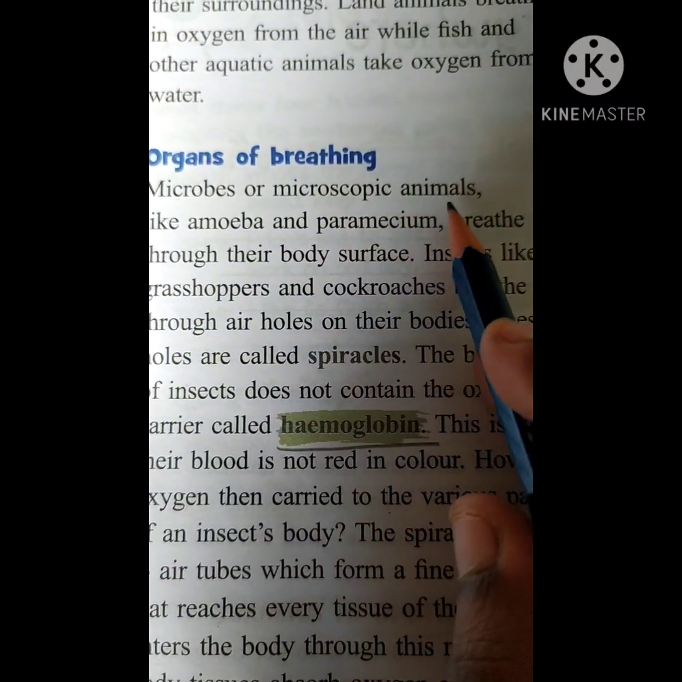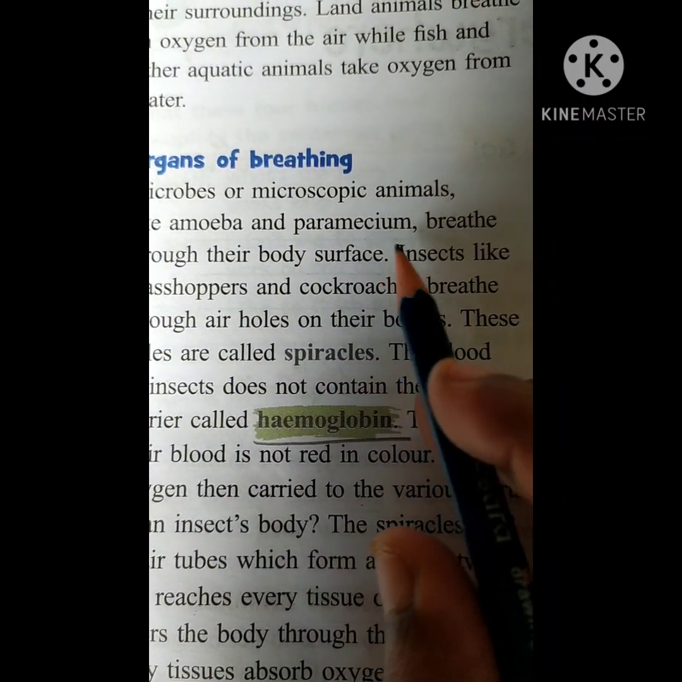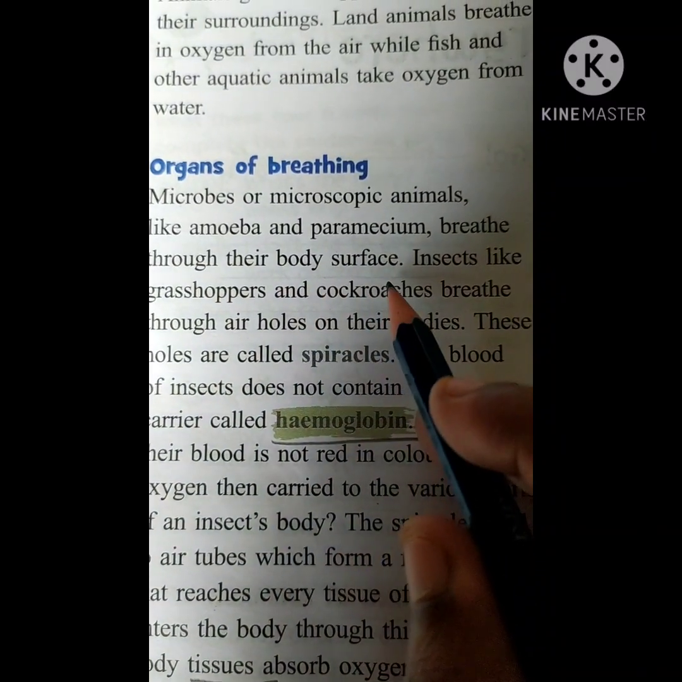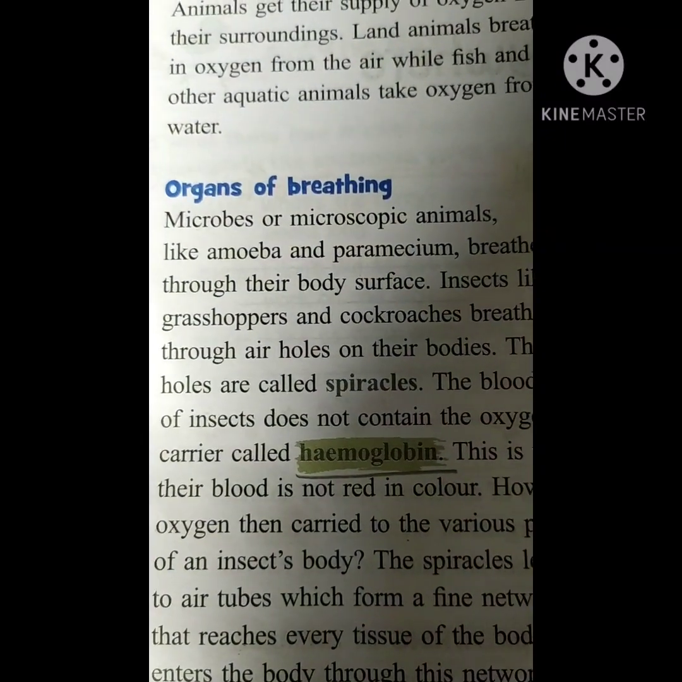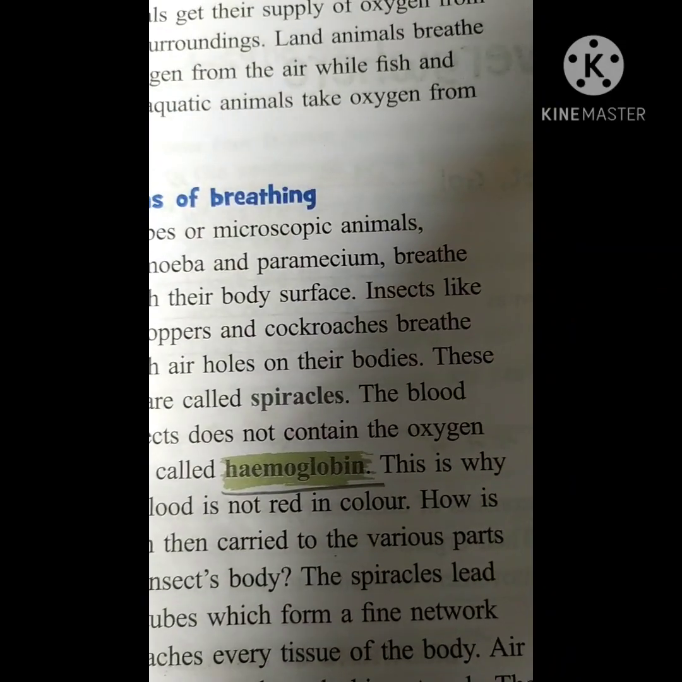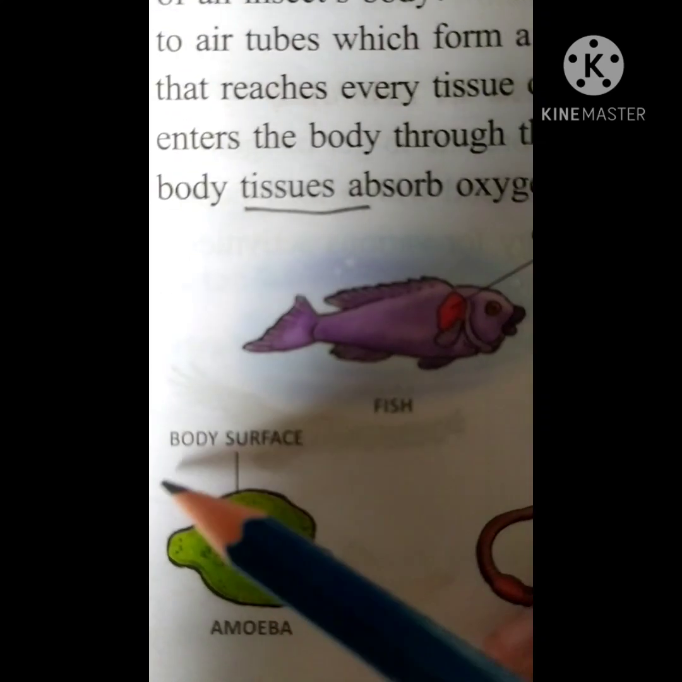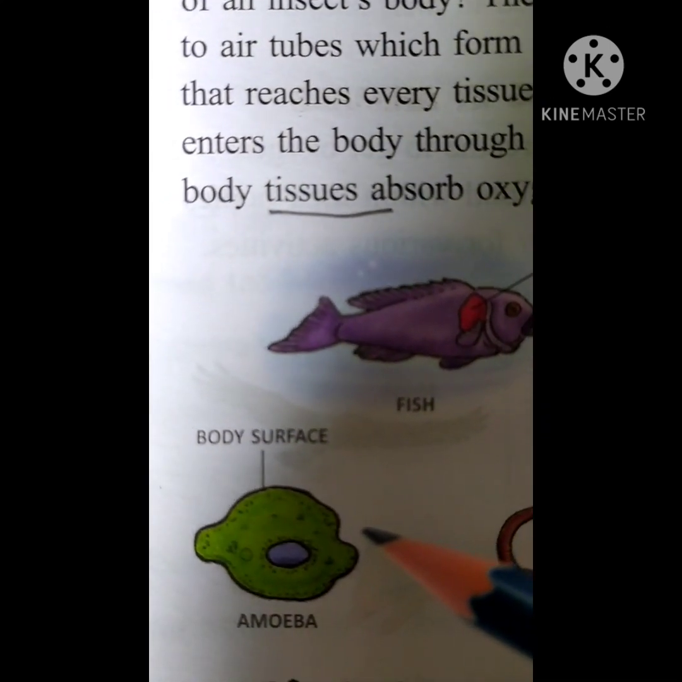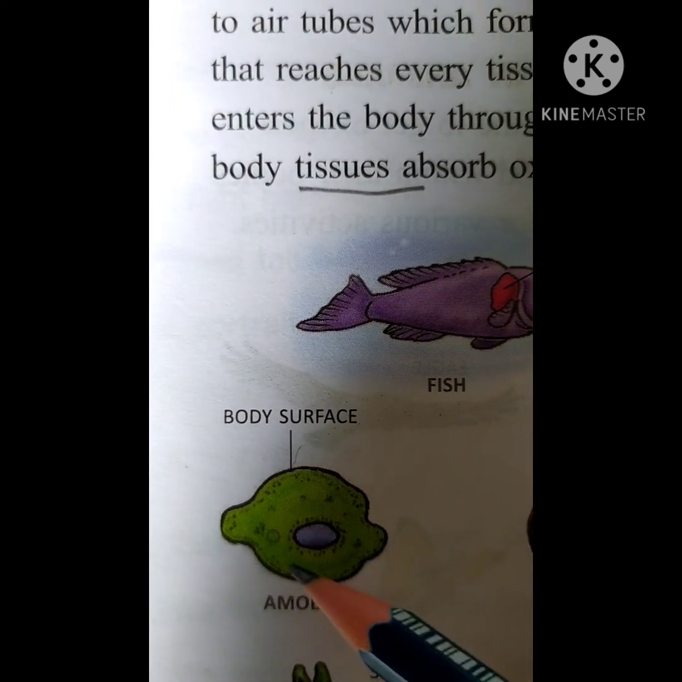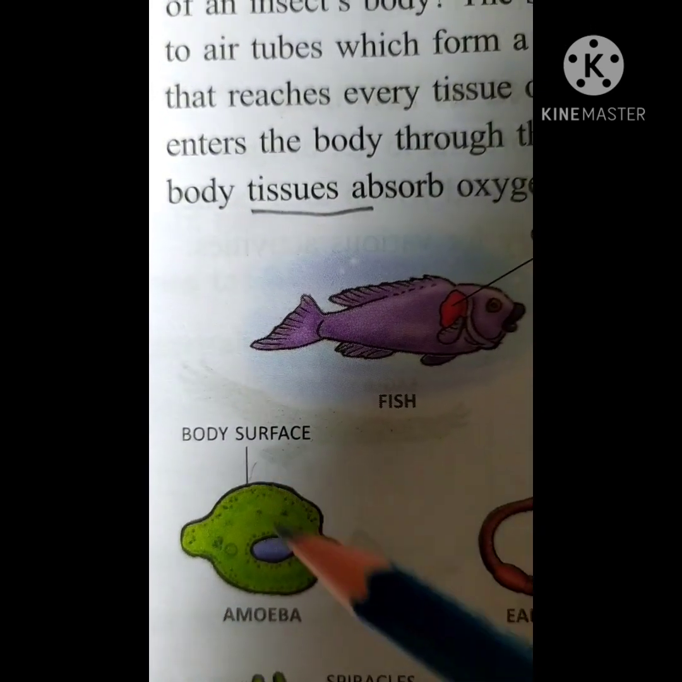Microbes or microscopic animals like amoeba and paramecium breathe through their body surface. So how do they breathe, children? The microscopic animals breathe through their body surface. If you can see the amoeba here, this is a shapeless microorganism. Here you can see the body surface, and through the body surface only it can inhale or exhale.